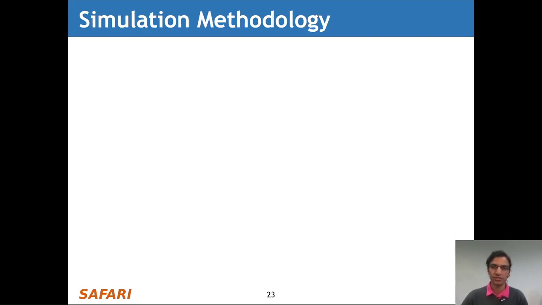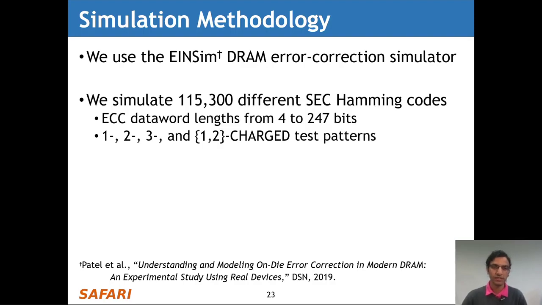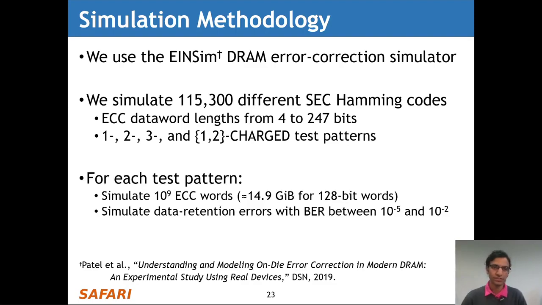So now we'll talk about our simulation methodology. We use the EINSim DRAM error correction simulator to simulate injecting data retention errors. And we simulate over 100,000 different single error correcting Hamming codes that are representative of on-die ECC, with ECC data word lengths ranging from 4 to 247 bits. We use the 1, 2, 3, and combined 1 and 2 charge test patterns in our analyses. For each test pattern we simulate 10^9 ECC words and data retention error rates with bit error rates between 10^-5 and 10^-2, which approximate those of our real experiments with actual DRAM chips.